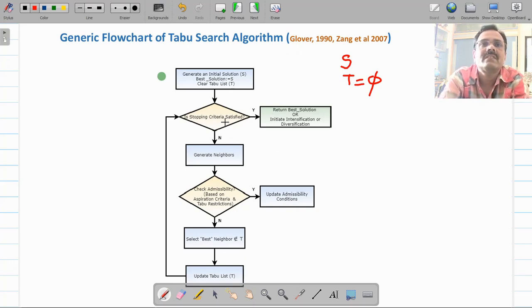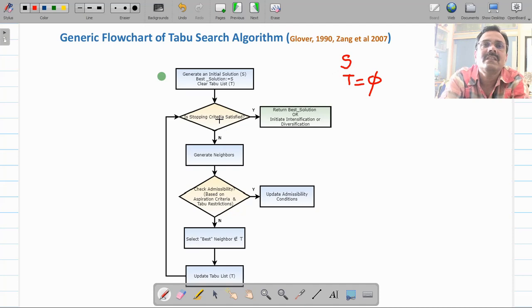If your terminating criteria is reached, if yes, then terminate your algorithm and return the best solution. Sometimes that may not be the case. You may start intensifying and diversifying your search by tuning your parameters, that is intermediate memory as well as long-term memory. If this is not the case, since initially we are at the starting node S, which is a starting solution, we call that a base solution.